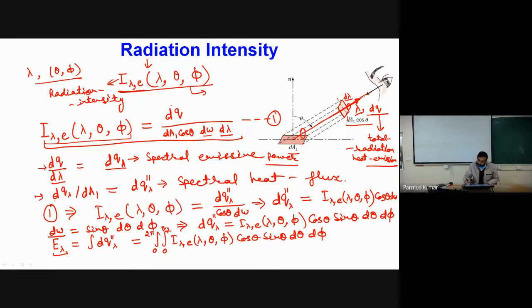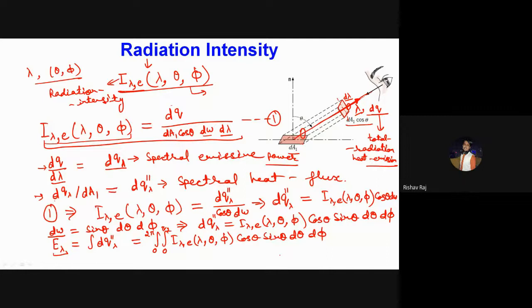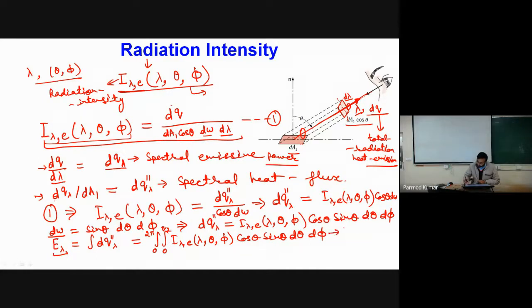So till now, when we were considering dq double dash lambda, we were considering only the solid angle d omega. But if we consider the entire solid angle, then I have to do the integration from 0 to 2 pi and 0 to pi by 2. Okay, so till this point, it is clear. Yes, sir.